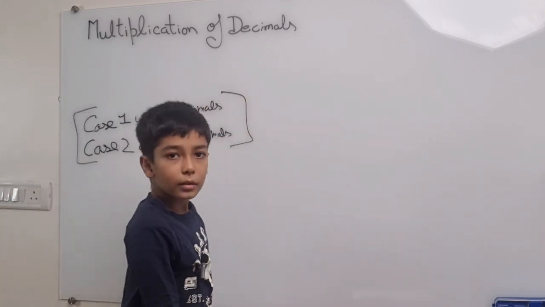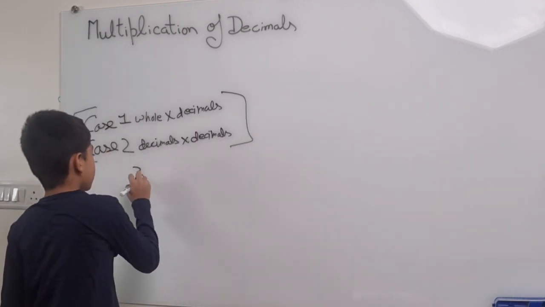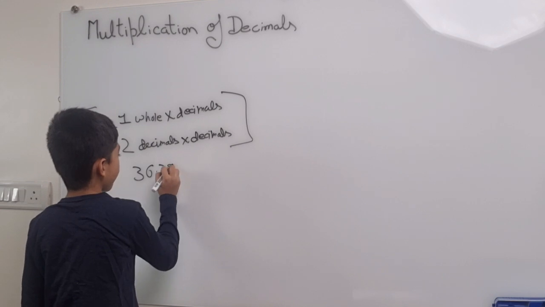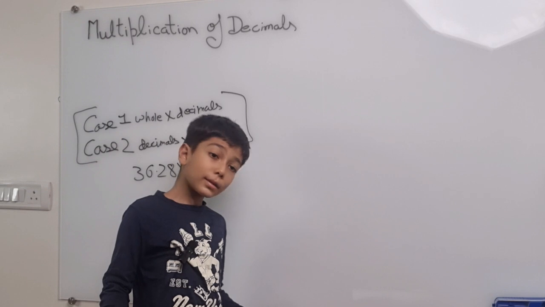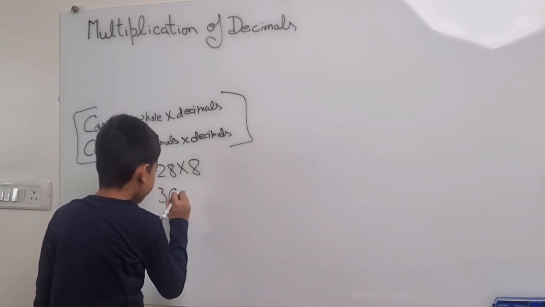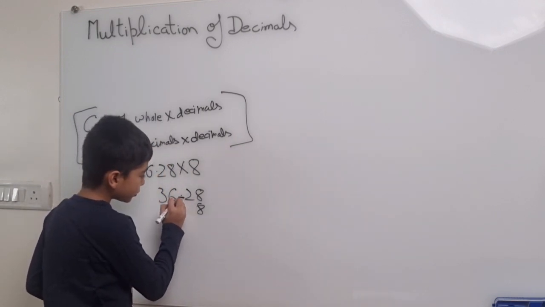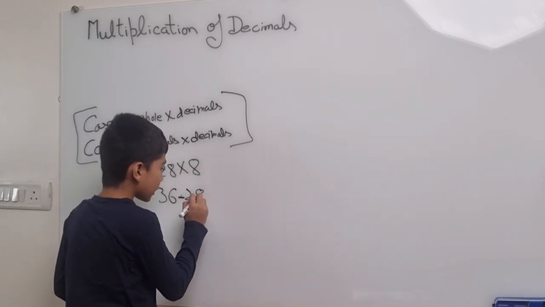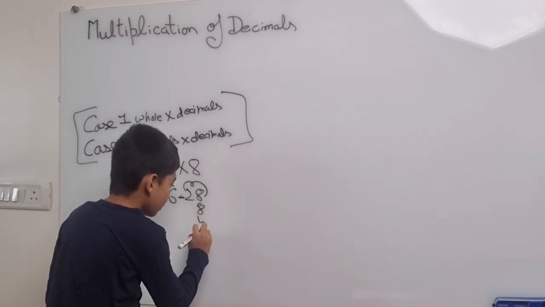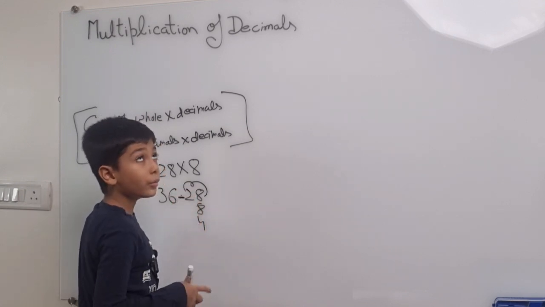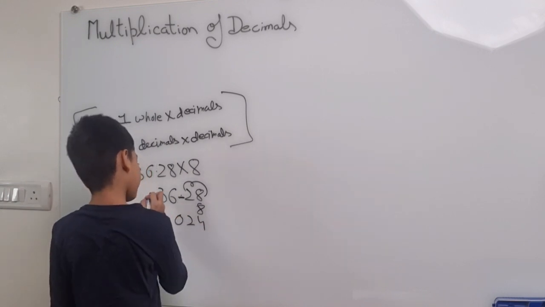So let's continue and let me take an example. 36.28 multiplied by 8. It's very simple. Now let's multiply. First, let's multiply in columns, like this. Now forget this point and only remember that the point is after 2 digits, and multiply. So it will be 4, 6 carry. Now it will be 22, 2 carry, 50, 5 carry,